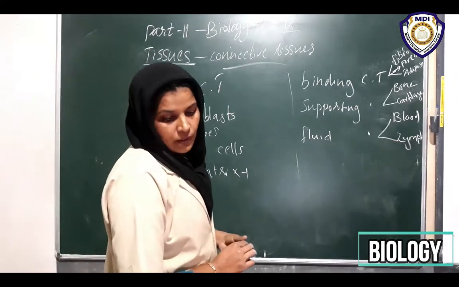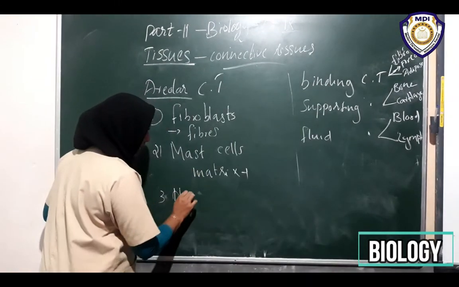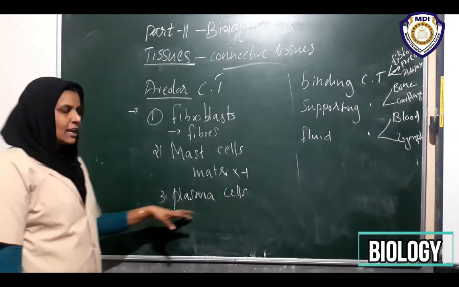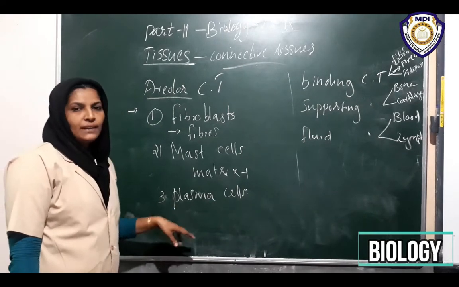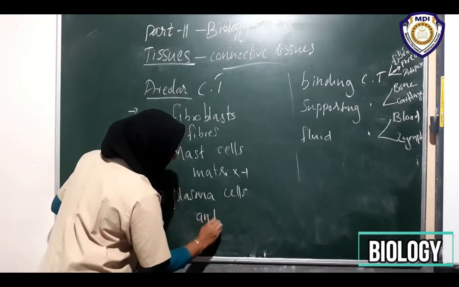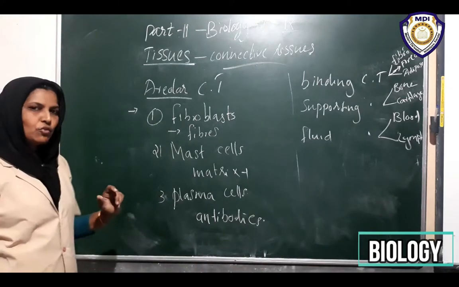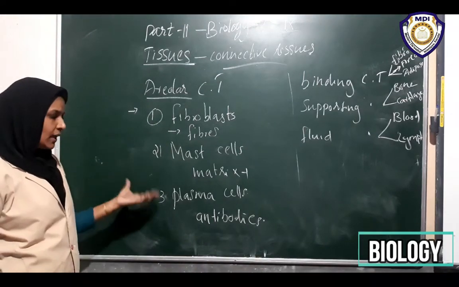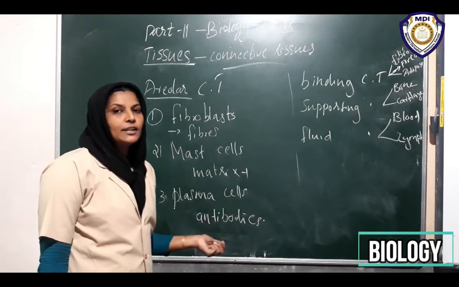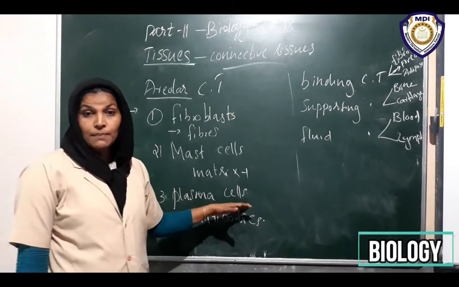That is the formation of plasma cells. What are plasma cells? They are involved in the synthesis of antibodies. This type of areolar connective tissue is involved in the formation of antibodies. You know the importance of antibodies. Antibodies are produced by plasma cells.